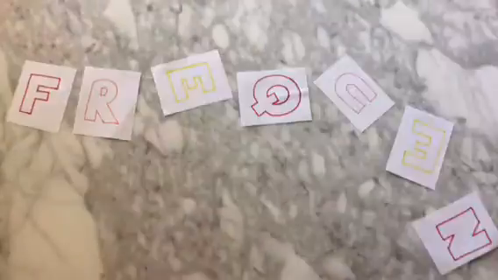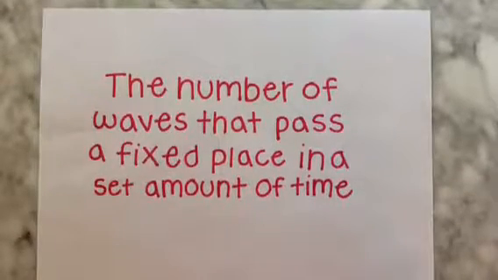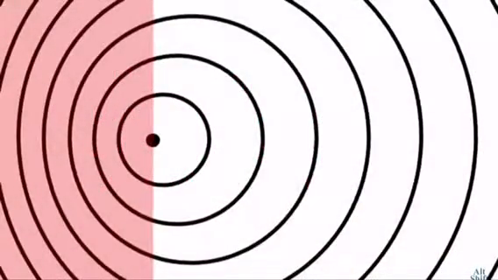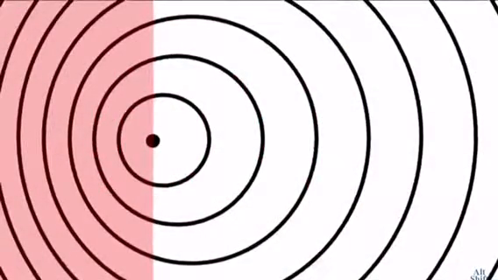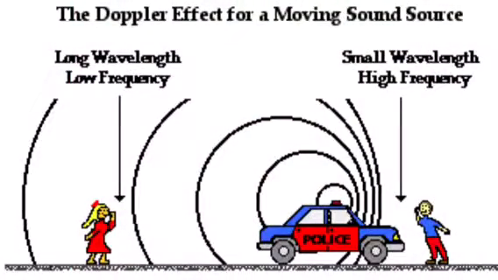Frequency is the number of waves that pass a fixed place in a set amount of time. The higher the frequency, the higher the pitch. In the direction the object emitting the waves moves, the wavefronts bunch up, and behind it they spread out. If the object is moving toward the observer, the waves are observed at a higher frequency, and if the object is moving away from the observer, the waves are observed at a lower frequency.